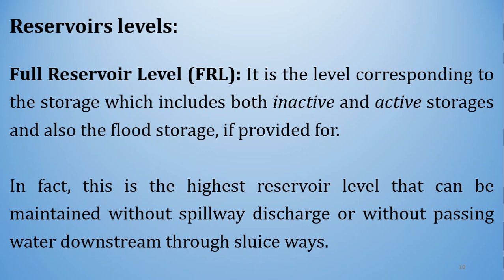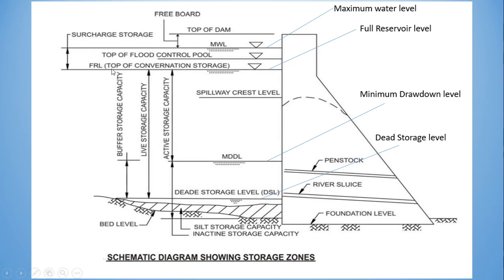In fact, this is the highest reservoir level that can be maintained without spillway discharge or without passing water downstream through the sluice ways. This is the highest level that can be maintained. FRL is the highest water level that can be maintained without allowing the water to discharge from the spillway. Means what? Easily you can store the water up to this maximum level without any harm.